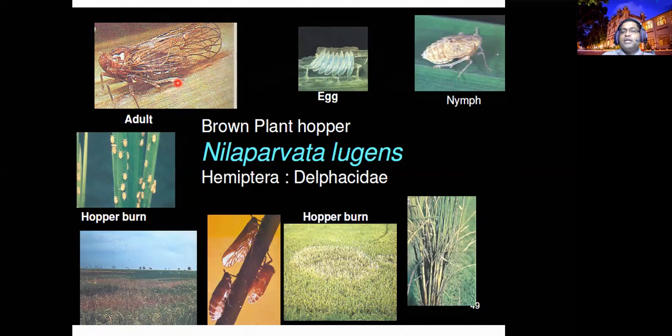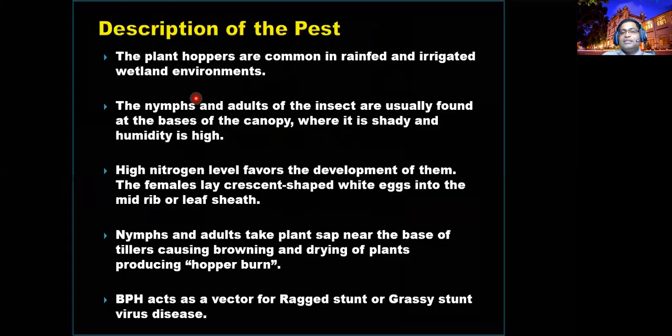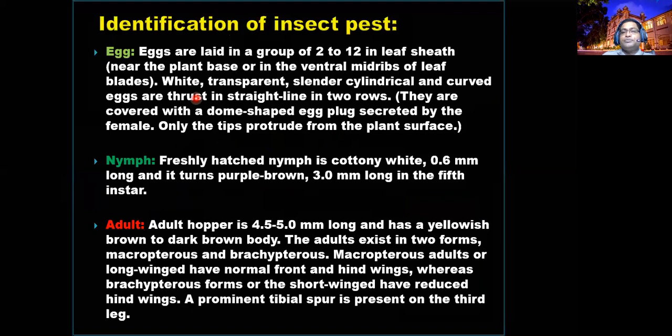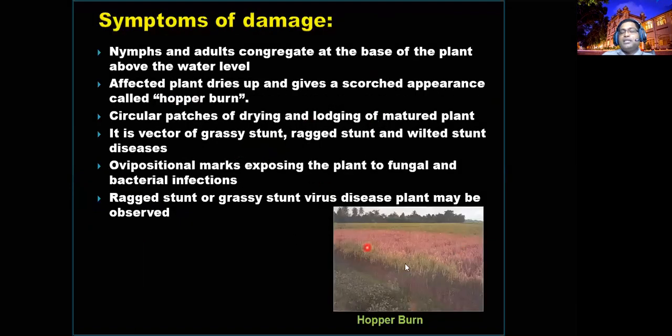If the brown plant hopper attacks, you can expect the symptom of round, patchy burning of your field, heavily infested. Why? While they are sucking the sap, they are injecting toxic saliva into the plant. This toxic saliva causes yellowing and burning of the leaves. That's how the infested patches look like burned areas.